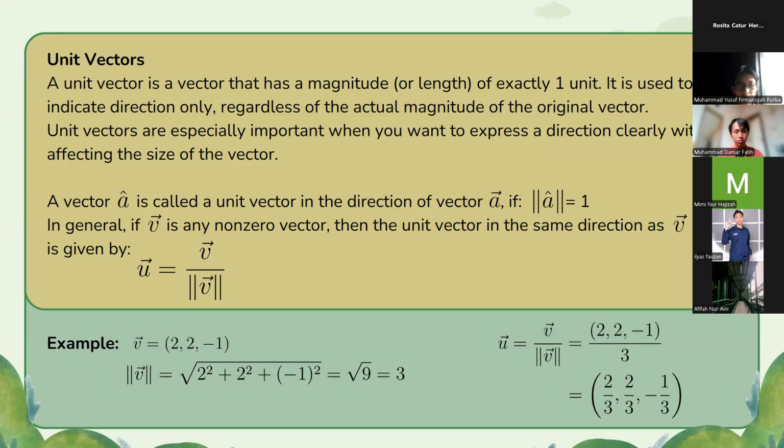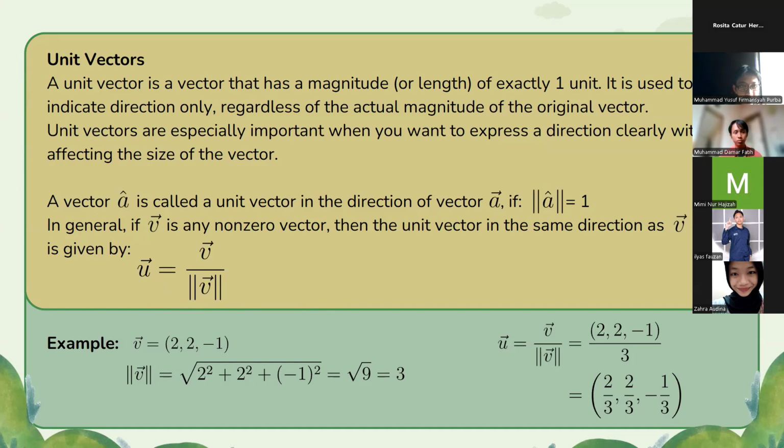In general, if vector V is any non-zero vector, then the unit vector in the same direction as vector V is given by, maybe there is a mistake. There's a writing mistake about the unit vector. For this vector U, the notation should be written as U head, not U arrowhead.